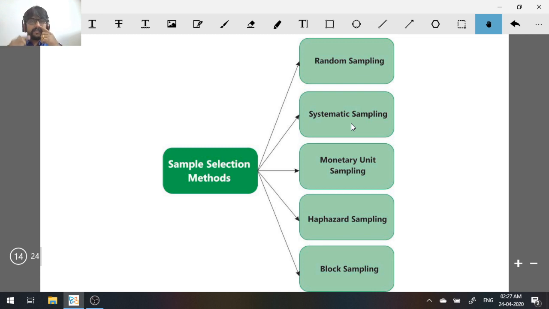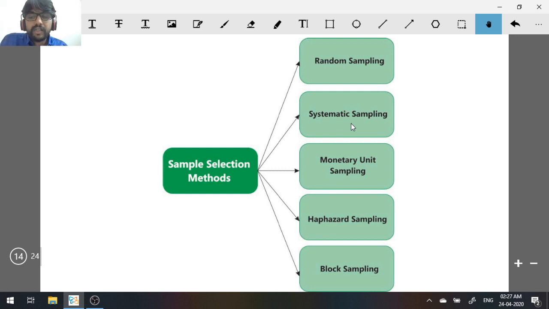That is haphazard. Okay, so in random sampling, there are random number tables. There is a scientific way of doing it. Every sampling unit is given an equal chance of selection. In haphazard sampling, there is a chance that the person could be biased because he's selecting what he likes, what he wants. Okay, so random sampling, systematic sampling, haphazard sampling. Then comes block sampling. What is block sampling?